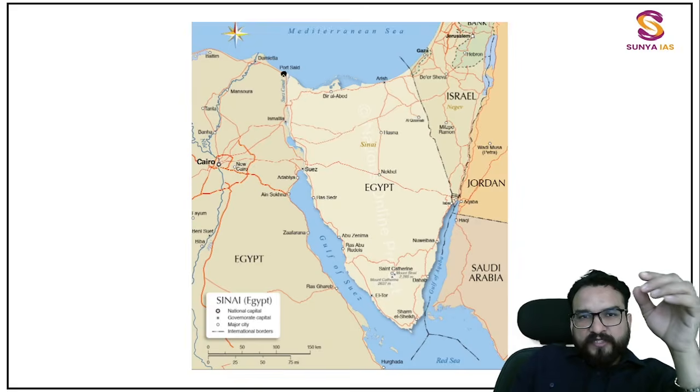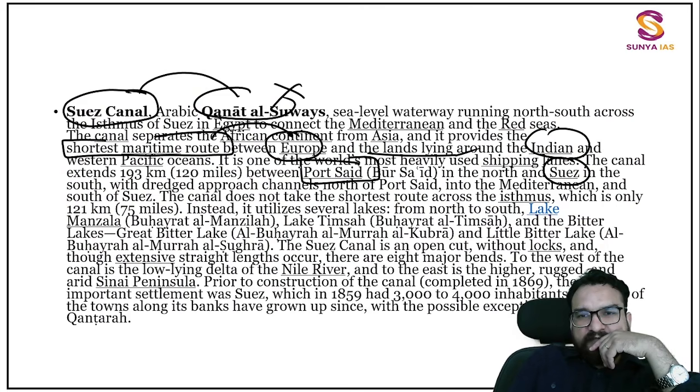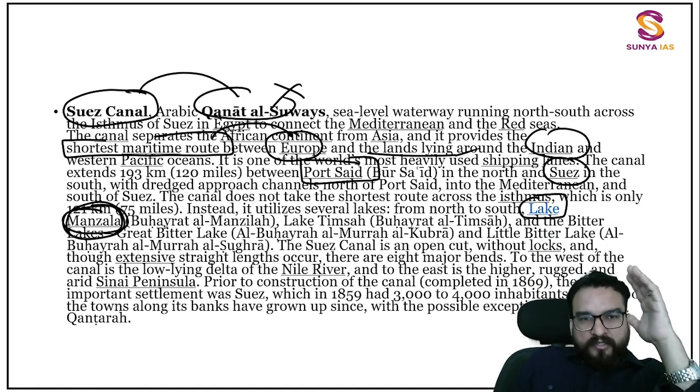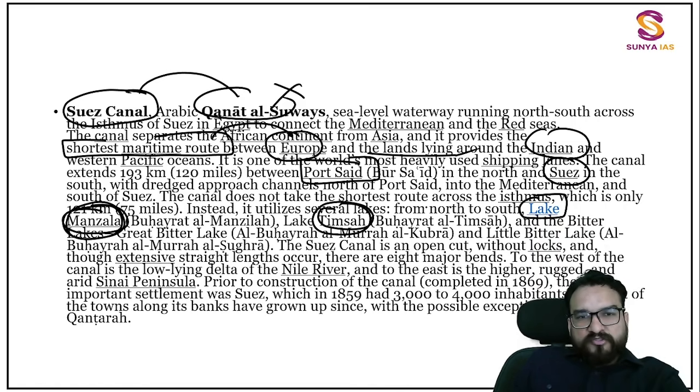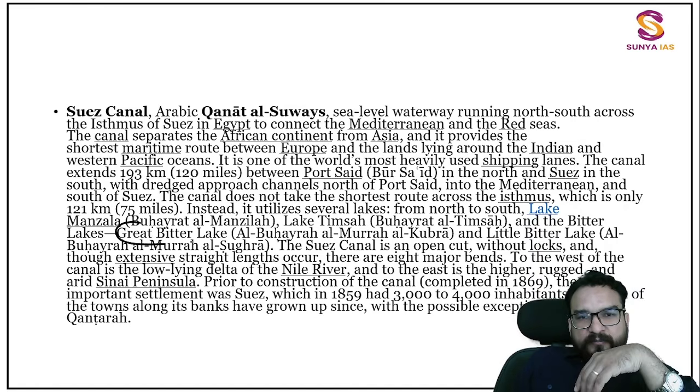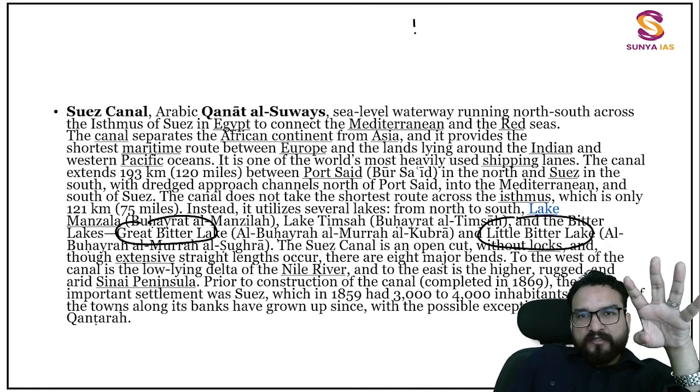So over here Port Said, can you see, and Suez over here, right? Now these are being connected by several lakes I have told you. So lakes which are there from north to south. See the Lake Manzila. Just focus where I am letting you focus, guys. Everything else is fodder. Manzila, Lake Temsha, and over here Bitter Lakes also you will be finding. Bitter Lake, Great Bitter Lake, and Little Bitter Lake. These four lakes you try to understand.